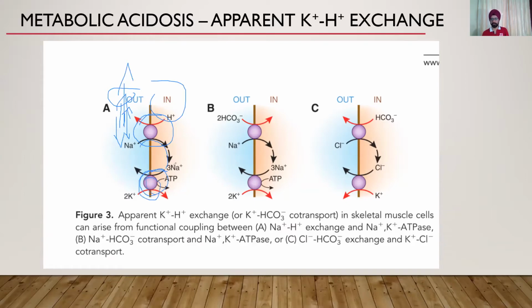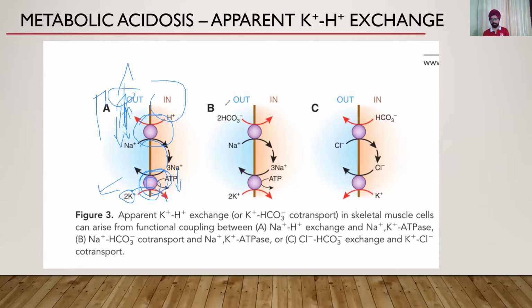Thus, this pump also stops functioning, and the potassium that was supposed to go in does not go in and remains out. So that is one mechanism of how acidemia or acidosis, that means an increase in H plus concentration outside the cell, causes hyperkalemia. So this is the major mechanism.